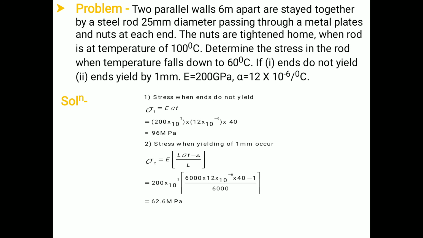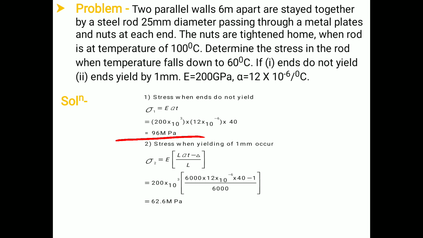Therefore we have the final answer, it is 96 MPa. Remember that this is the value of the stress when the ends do not yield, means the distance between the walls will remain as it is, but there will be a change in the temperature due to the fall in temperature. This is the final answer for the stress when the ends do not yield.